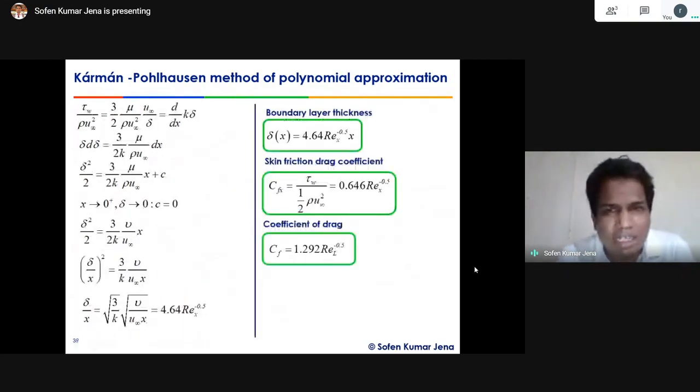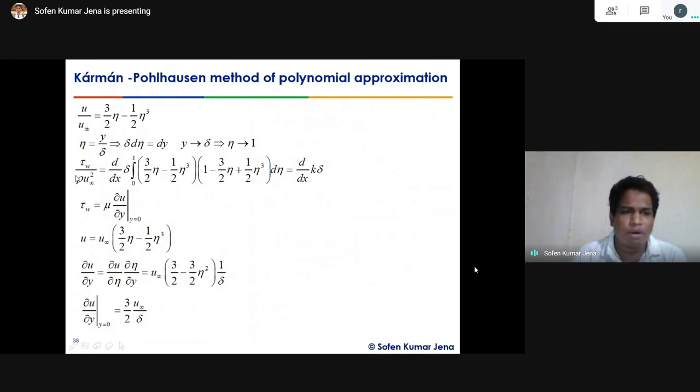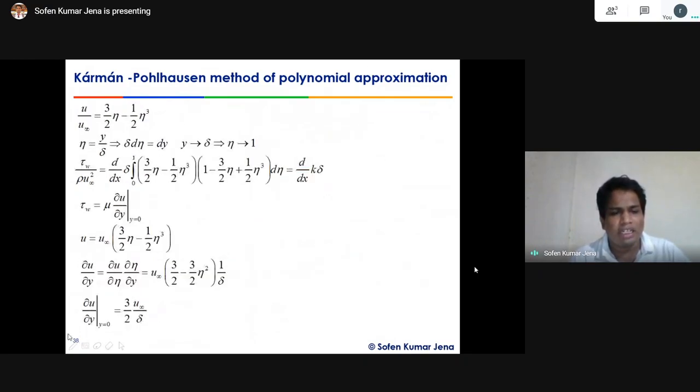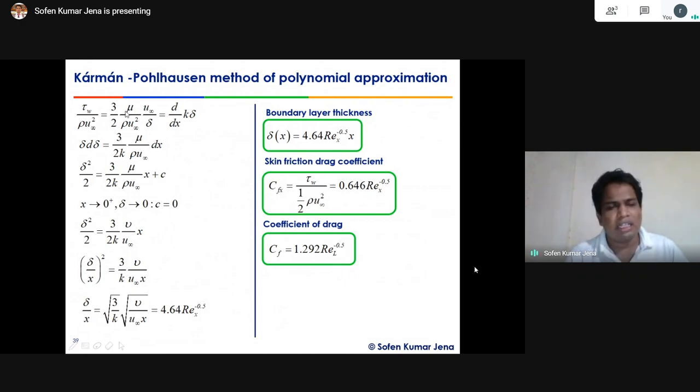Okay, then let's see the Karman and Pohlhausen method for polynomial approximation. Here we can go with tau omega by rho u infinity square, which is the non-dimensional shear stress, equal to d by dx of k into delta, equal to 3 by 2 d by dx of k by delta. Then from the shear stress, we found that del u by del y at y equal to 0 equals 3 by 2 u infinity by delta. That term I put over here, 3 by 2 u infinity by delta.